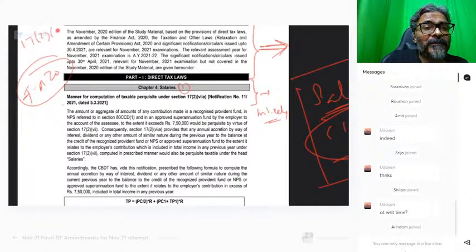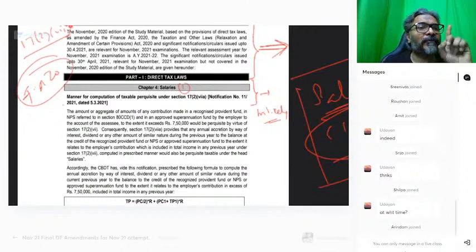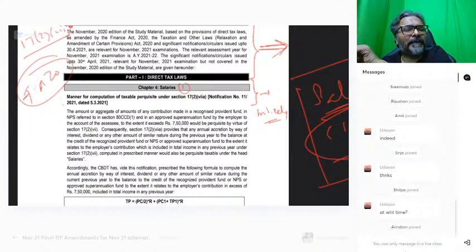Under section 17(2)(vii). In the hands of whom? In the hands of the employee. Under which section, students? 17(2)(vii). It will be charged under the head salary in the hands of the employee.